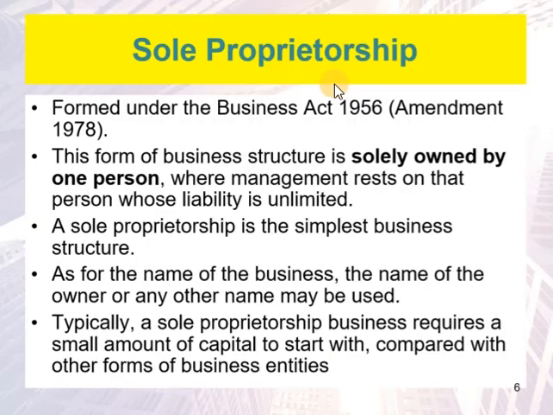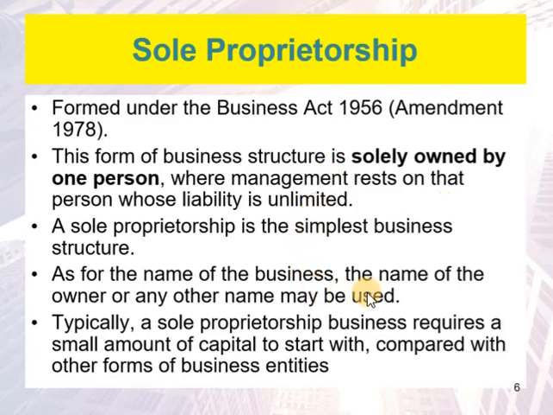A sole proprietorship is formed under the Business Act 1956, Amendment 78. This form of business structure is solely owned by one person, where management rests on that person whose liability is unlimited. A sole proprietorship is by far the simplest business structure, but that does not mean that the sole proprietorship has to be small. A sole proprietorship may have any number of employees or may grow to any level in sales revenue. For example, the Maidin store, which is now a multi-million ringgit business, was actually a sole proprietorship business before it became a private limited company, which is Sendirian Berhad.